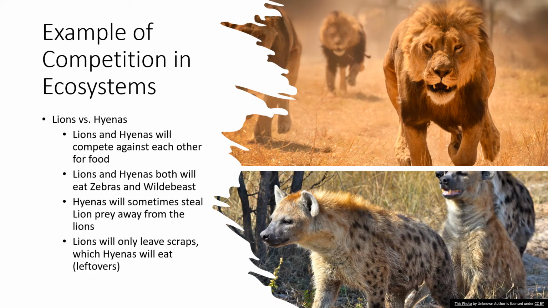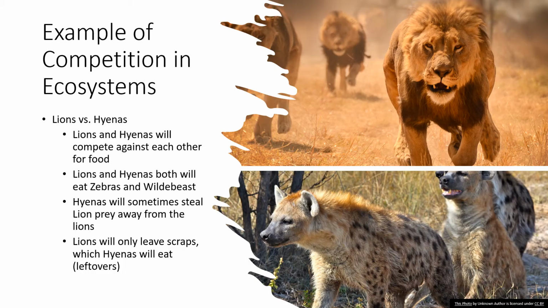So here's an example of a competition in an ecosystem. Now, this ecosystem isn't a local one. This one is actually in Africa. This would be on the African savanna. An example of competition is lions versus hyenas. Lions and hyenas are both large carnivores and they'll eat animals such as zebras and wildebeest. And so often they'll fight each other or compete against each other in order to get that food.